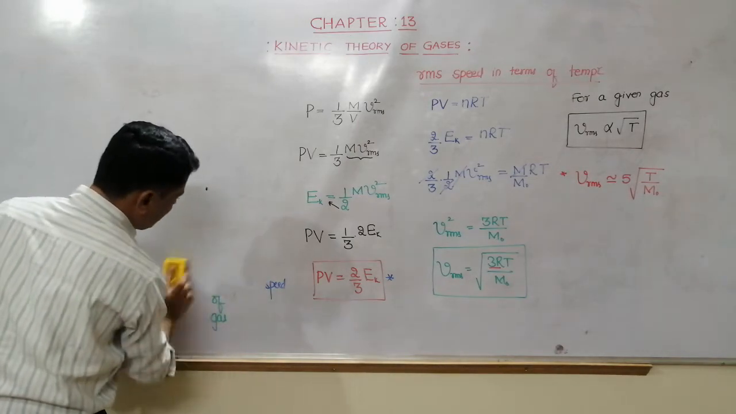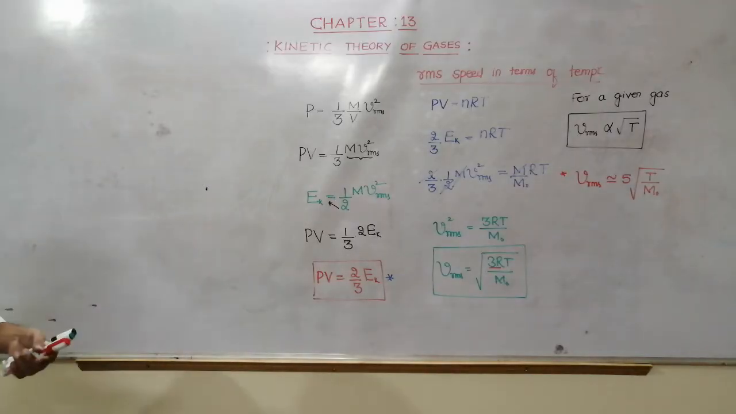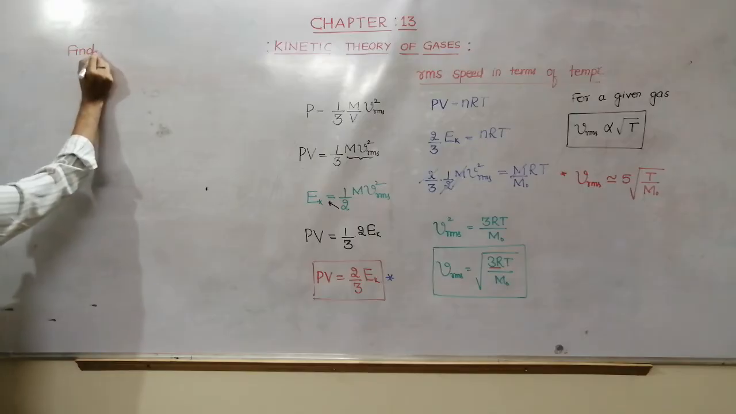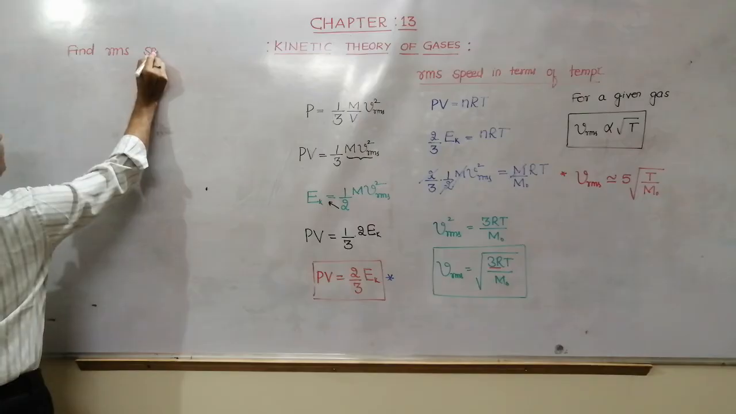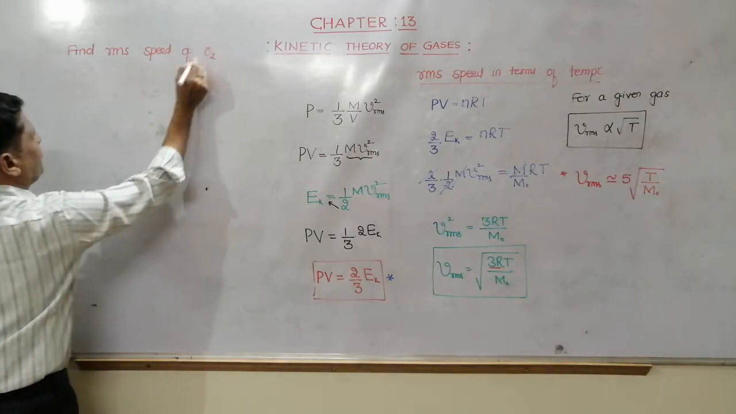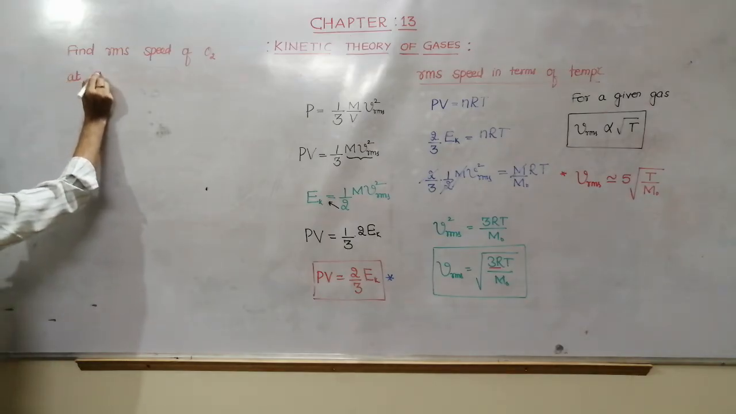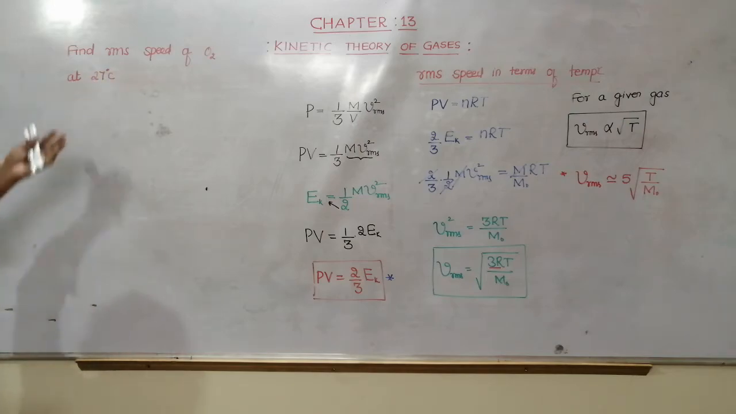Now based on this you can get simple questions like this. Find the RMS speed of O2 at, say, 27 degree Celsius. This is a very common question in every book.